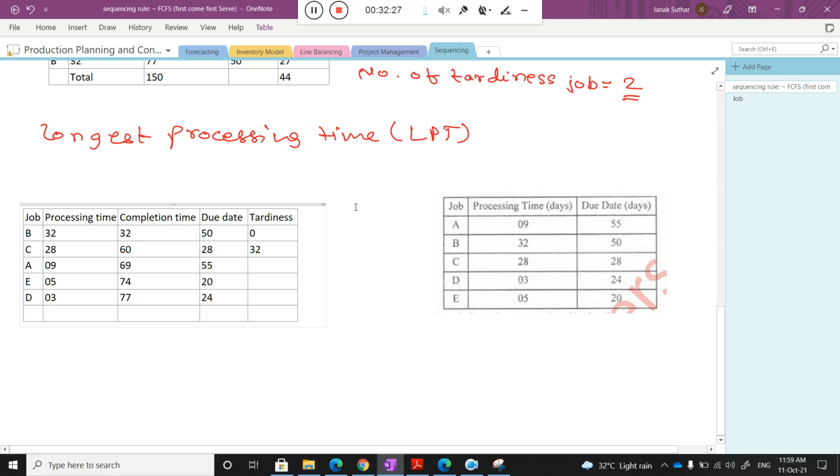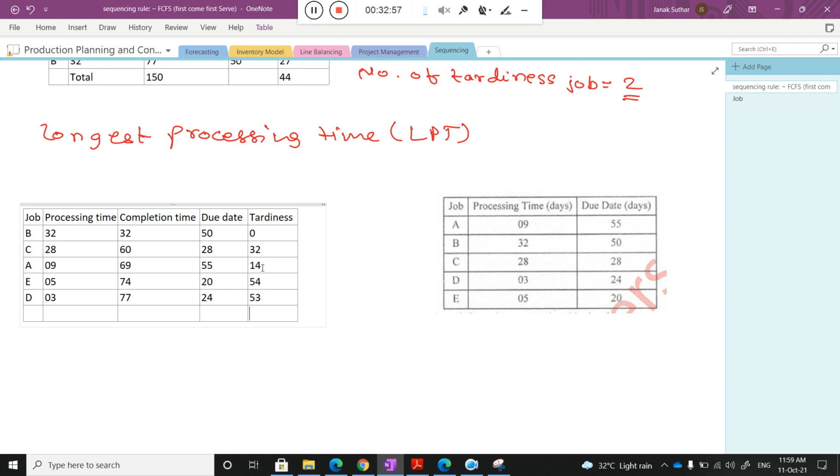For activity A, what will be the tardiness? 14. Very good. For activity E, 54. And for activity D, it is 77 minus 24, which is equal to 53. Okay, so now you calculated the tardiness value.